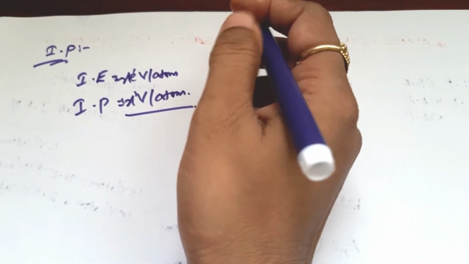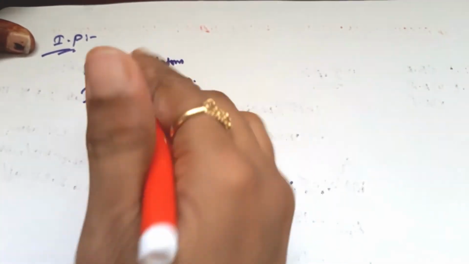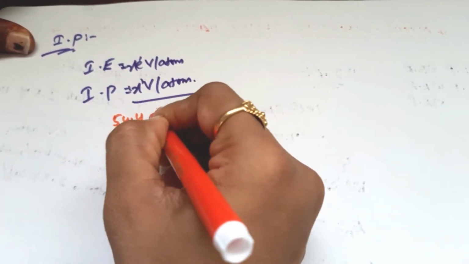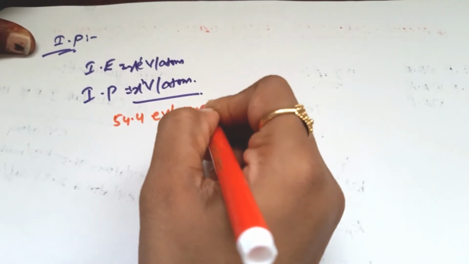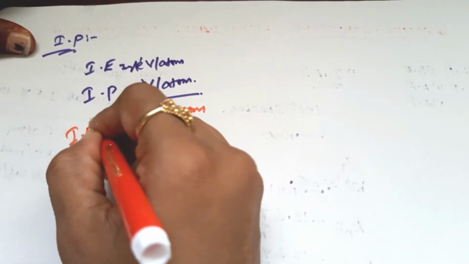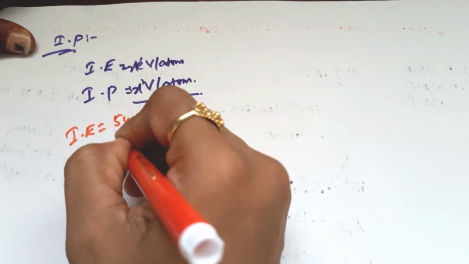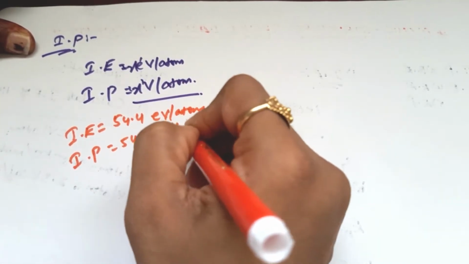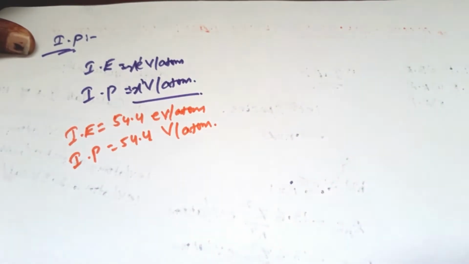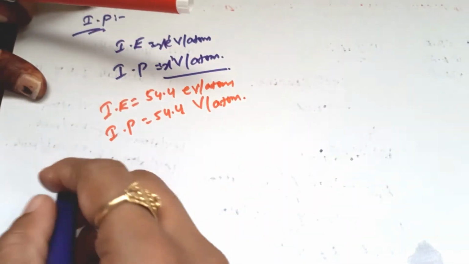For example, if ionization energy is 54.4 electron volt per atom, then ionization potential is 54.4 volt per atom. This is the difference between ionization energy and ionization potential: electron volt per atom and volt per atom. I will give one test yourself question for this ionization potential.